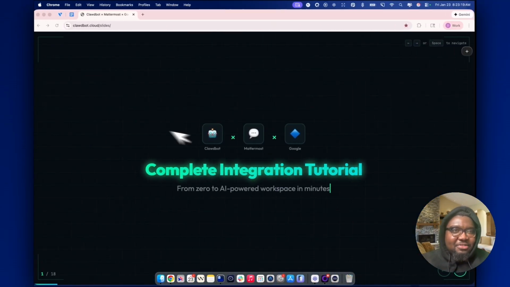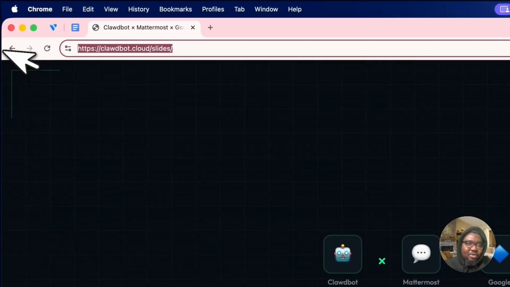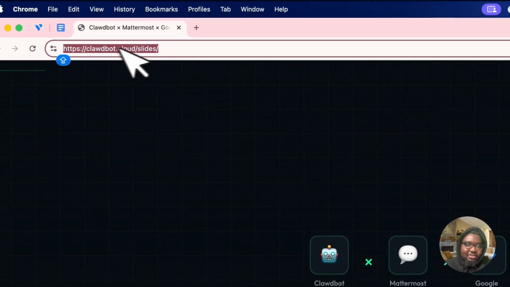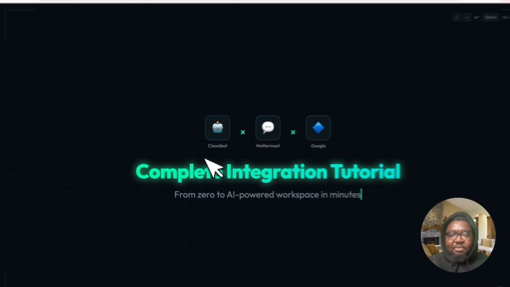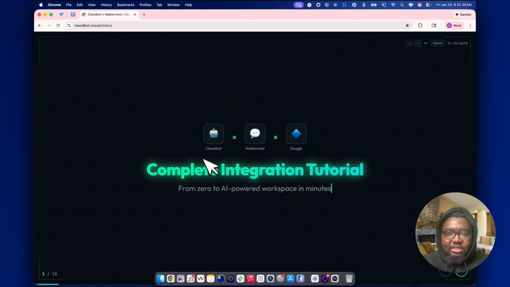All right, so we're going to kick things off by visiting this URL. This is where I'm hosting the slides, as you can see here. In this tutorial, we are going to set up CloudBot with Mattermost and Google all in one go. So wish me luck. It's probably going to take a couple minutes, but we're going to get there. We're going to go from 0 to hero. We're going to go from 0 to personal AI assistant in just a couple minutes.